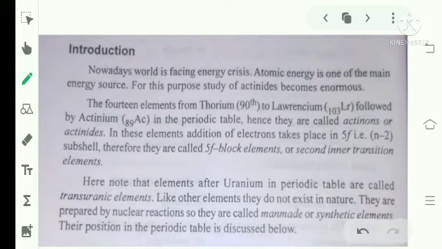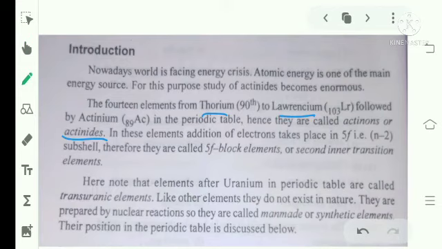From thorium to lawrencium, they are called actinides. In these elements, addition of electrons takes place in 5f, that is the n-2 subshell. Therefore, they are called 5f block elements or second inner transition elements. The elements after uranium in the periodic table are called transuranic elements.